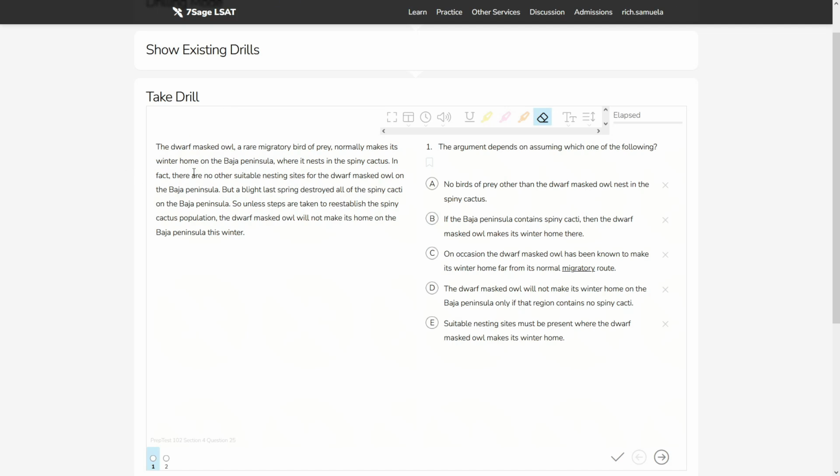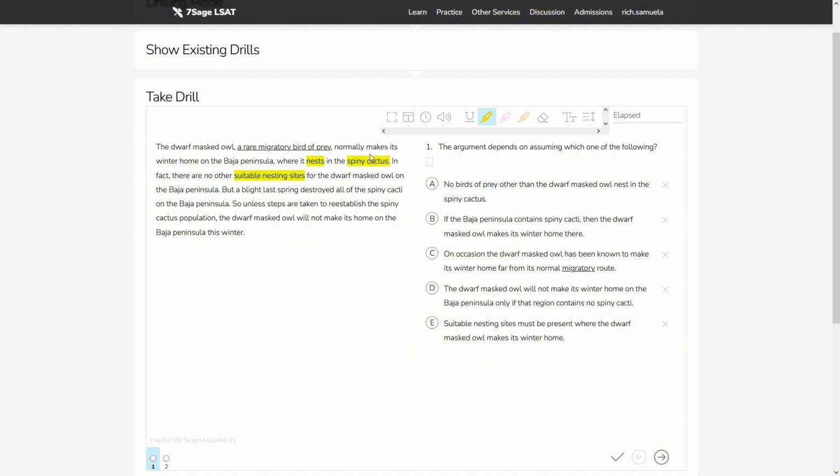The dwarf masked owl, a rare migratory bird of prey. This looks like a little descriptive clause. Normally makes its winter home on the Baja Peninsula, where it nests in the spiny cactus. In fact, there are no other suitable... other meaning, it's referring to this here, so no other suitable nesting sites.